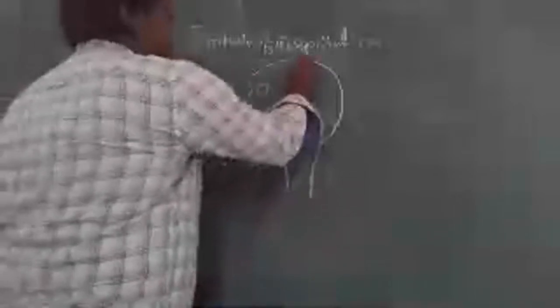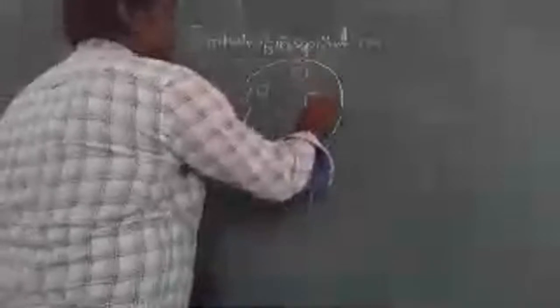Now I would like to draw the diagram to show where they are actually present. See, this is the brain part. For example, four centers are there.